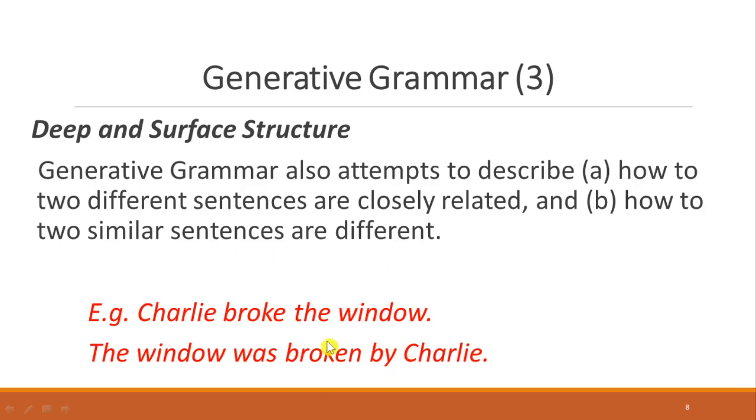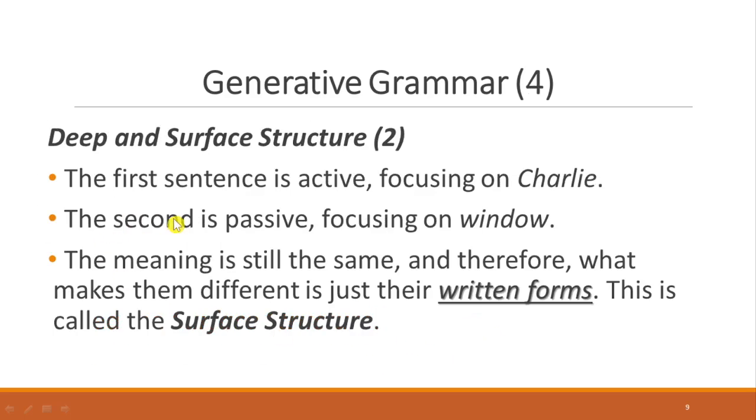Now, are they different or are they the same? How about in terms of form, and in terms of meaning? I know you know the answer when I ask you to compare the two given sentences. The first sentence is known as active voice because it focuses on Charlie, and the second one is called passive voice. It focuses on the window. The meaning of the two sentences is still the same, and therefore what makes them different is just their written form. For this, we call it surface structure.